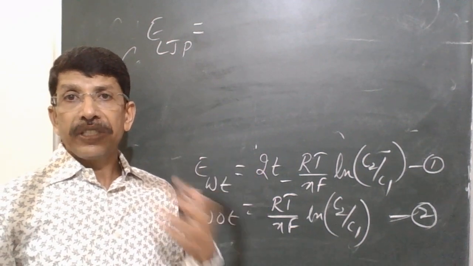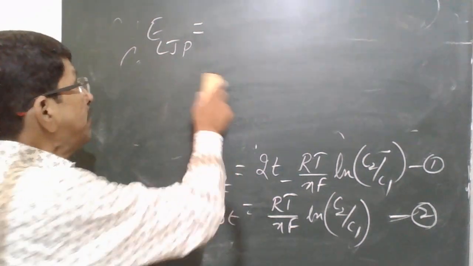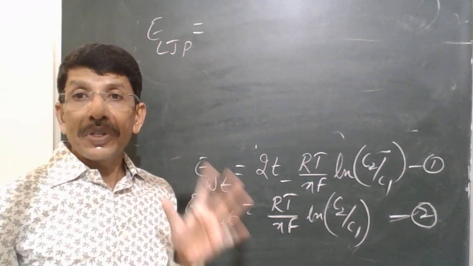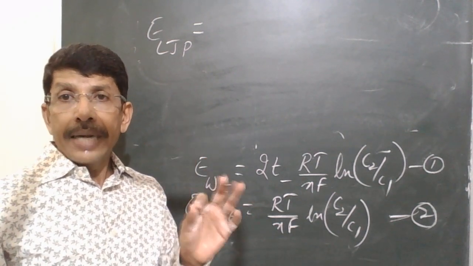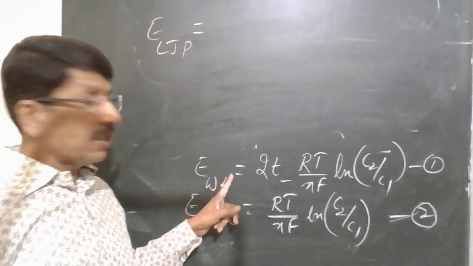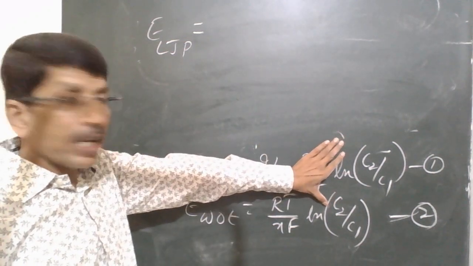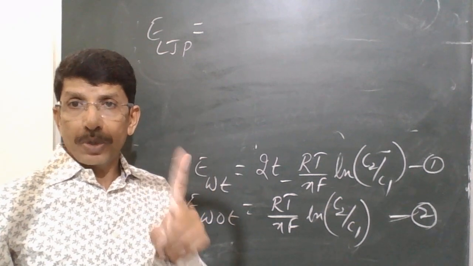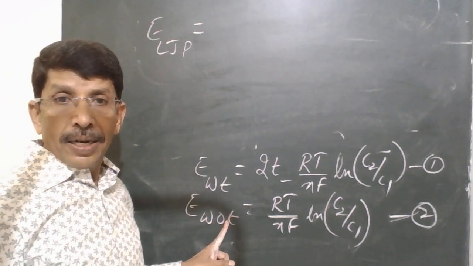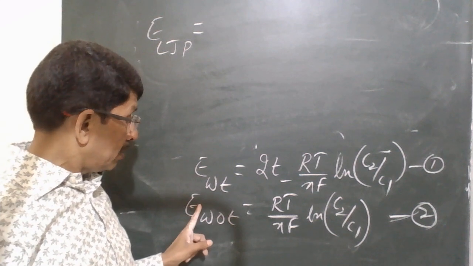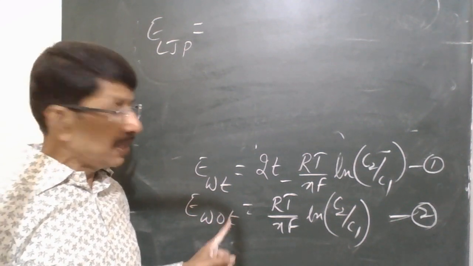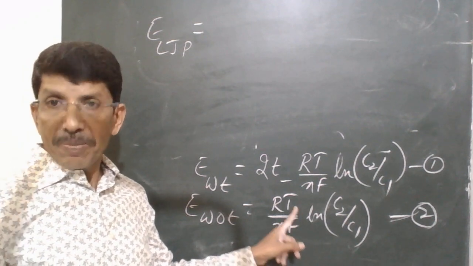Write a note on liquid junction potential. Liquid junction potential arises in concentration cells with transference. In concentration cells with transference, the potential is the sum of the EMF of the cell plus liquid junction potential. In the case of a concentration cell without transference, it is purely EMF.